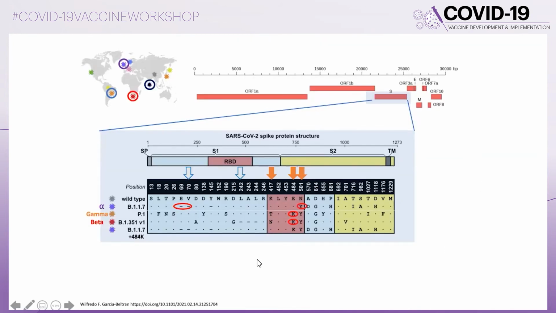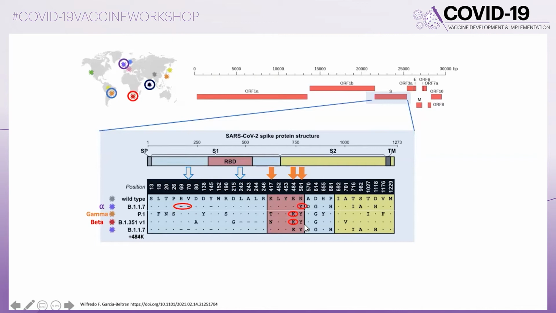On this slide, you have the different mutations associated with the different variants. For example, you can see that for the UK variant, this is the deletion I showed you in the previous slide in association with the mutation in the spike protein at the 501 position. And as you can see, other variants, the gamma and beta variants, also have 484 mutations in combination with the 501.